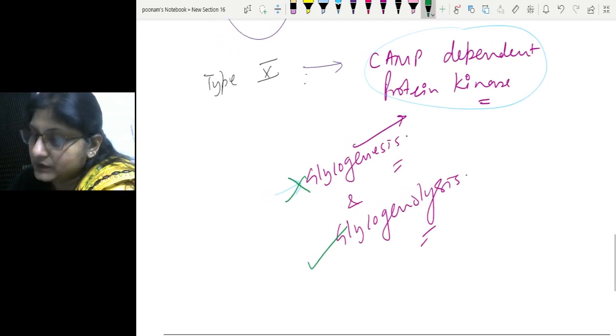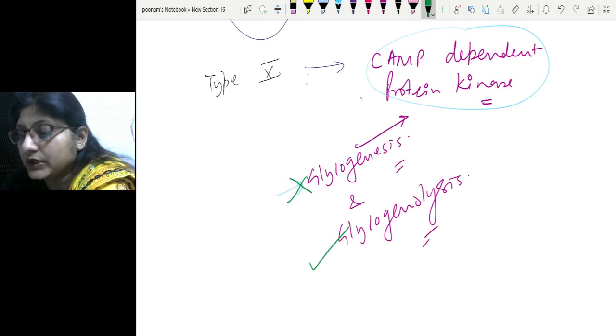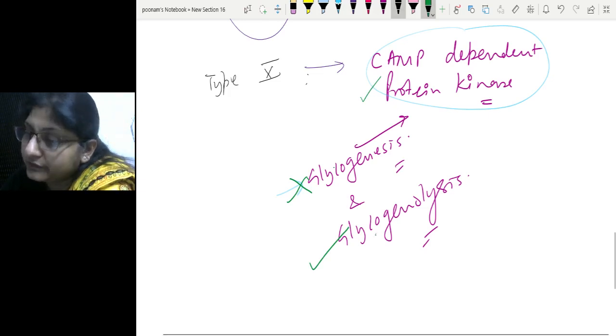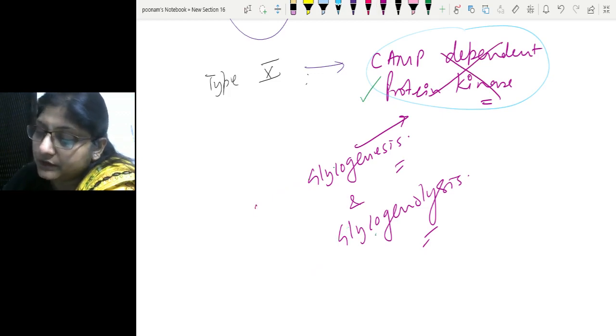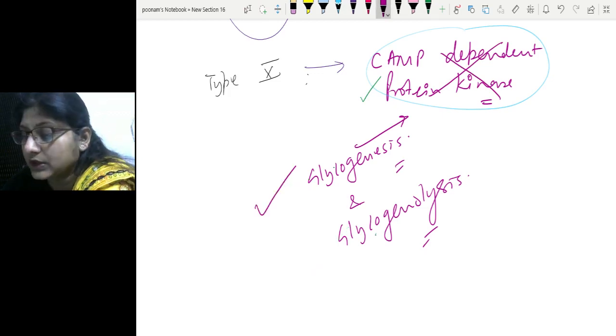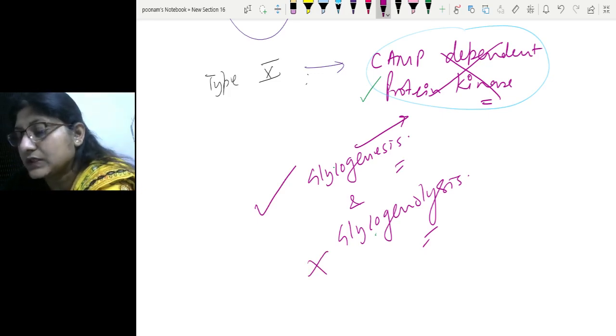So the normal function of cyclic AMP dependent protein kinase is that it prevents glycogenesis and enhances glycogenolysis. If this enzyme is deficient, then the opposite effect will be seen. Glycogenesis will be taking place and glycogenolysis will not be taking place, and this will result in accumulation of glycogen, and hence it is also a glycogen storage disorder.